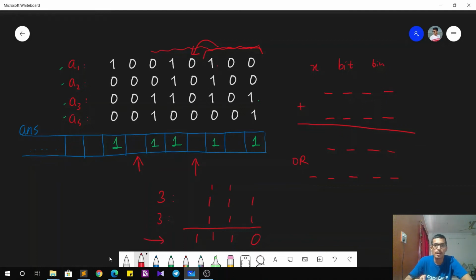So my point being that if we add two x-bit numbers, the resultant is always going to be either an x-bit number or an x plus 1 bit number. It cannot jump to x plus 2 or x plus 3, right? So this property is going to help us a lot in building our solution.